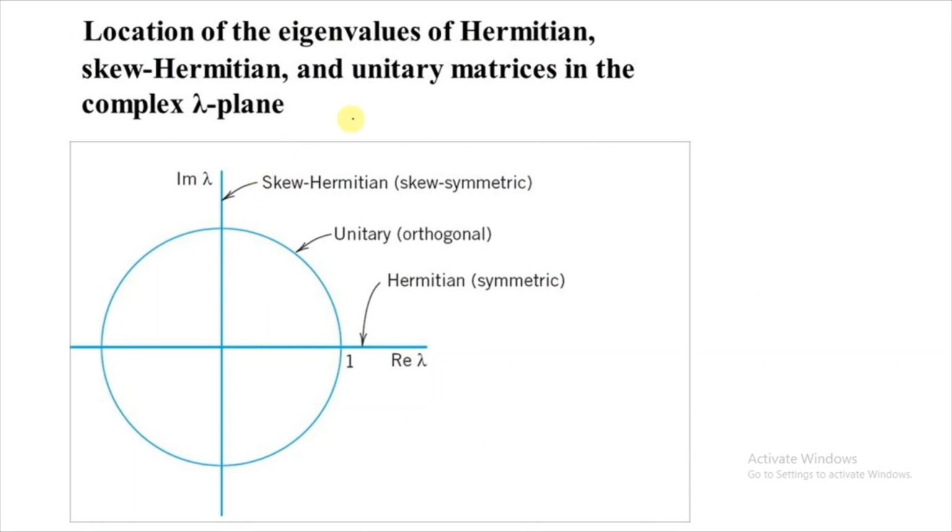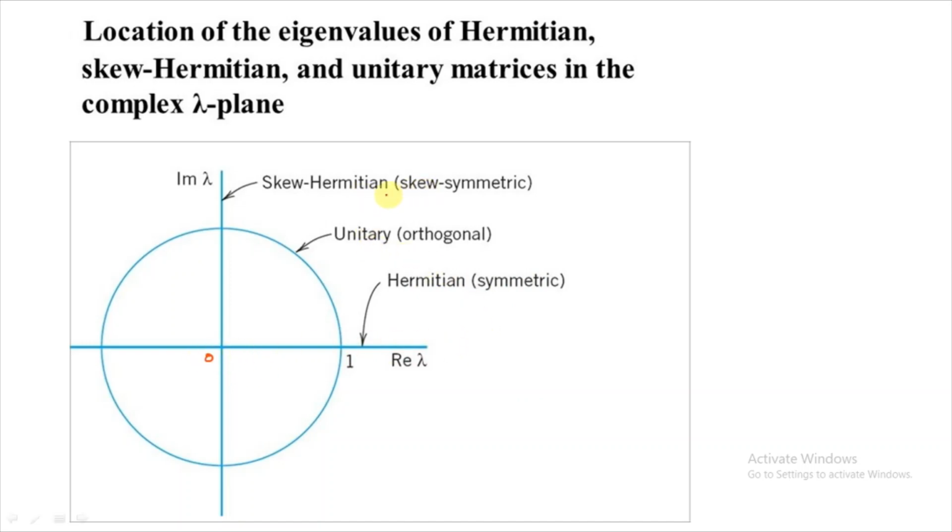So this is the location of eigenvalues of Hermitian, skew-Hermitian and unitary matrices. We know a real Hermitian matrix is symmetric, and a real unitary matrix is orthogonal. Take lambda: this is the real line, this is the imaginary line. The eigenvalues of Hermitian and symmetric matrices are always on the real line.